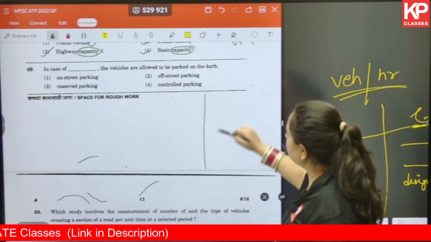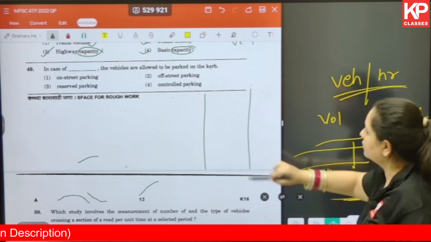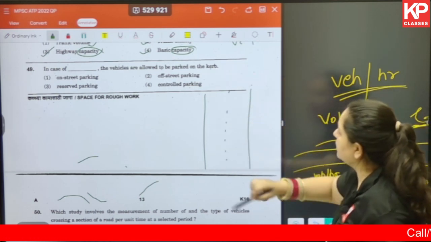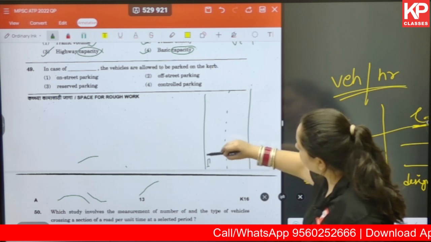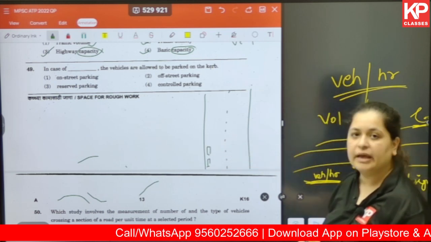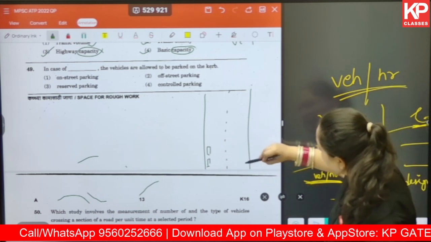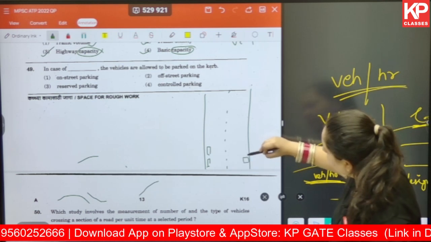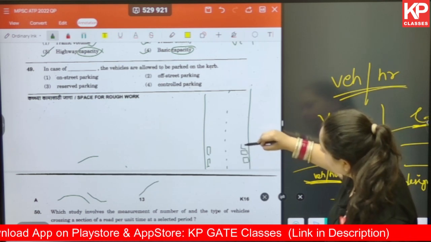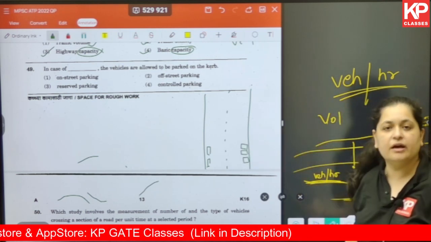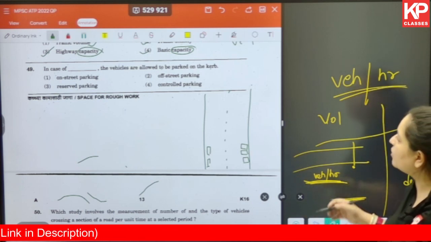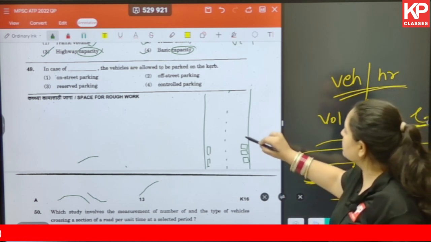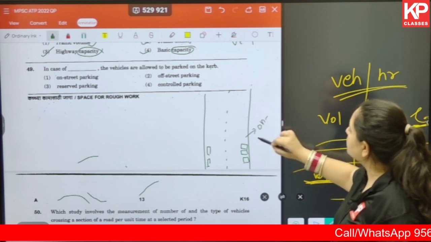So let's say this is a road that we are talking about, okay, and these are, let's say, the lanes. So in on-street parking, you have the vehicles parked like this, in, let's say, a parallel manner or in a perpendicular manner. Usually in India, in the commercial areas, you usually find vehicles being parked on the road. Okay, so this is nothing but on-street parking.